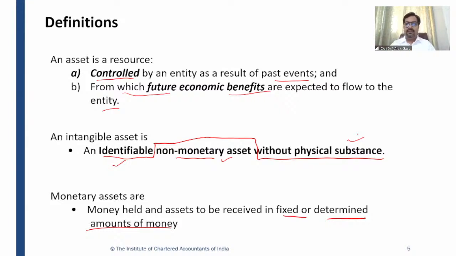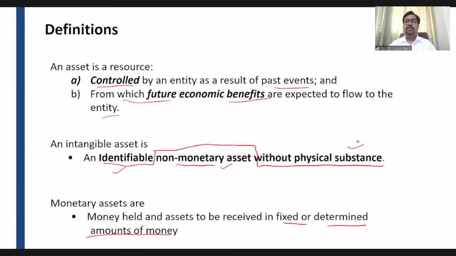So monetary asset we discussed. Monetary assets are those assets which have to be settled in a fixed amount or fixed units of cash, right? And what is non-monetary asset? Assets which are not monetary assets are non-monetary assets, right? Yes, Megha has given an example. Examples of monetary assets are cash, bank, fixed deposit, trade receivables, good.